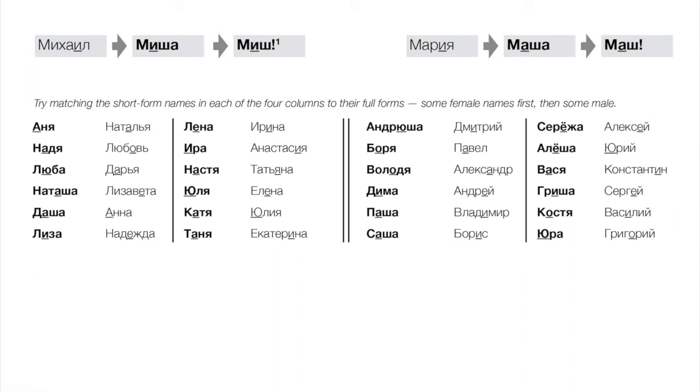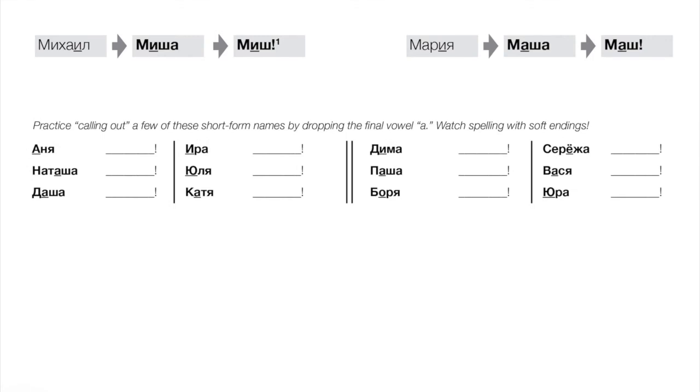Okay, let's practice calling out a few of these names. Basically, we just want to drop the ah vowel. Keep in mind that may leave us with a soft consonant at the end. So if we call out to Anya, we'd say Any, Any. Natasha would be Natash. Dasha would be Dash. So this is pretty easy. Ira would be Ir.